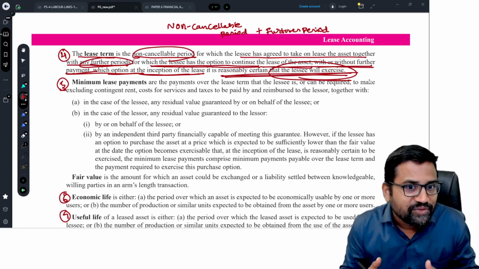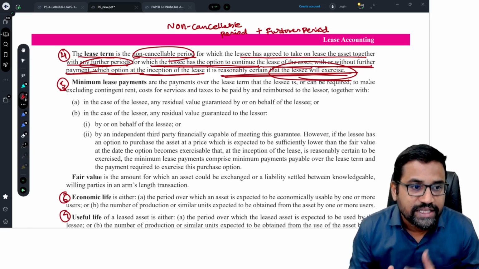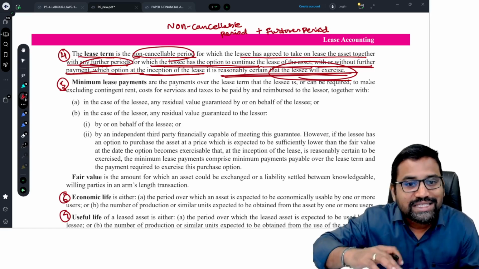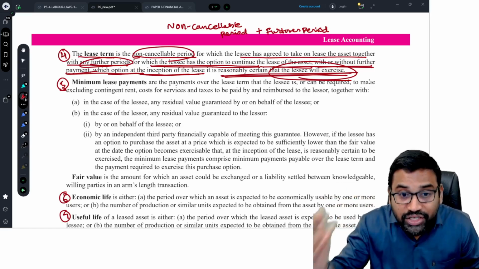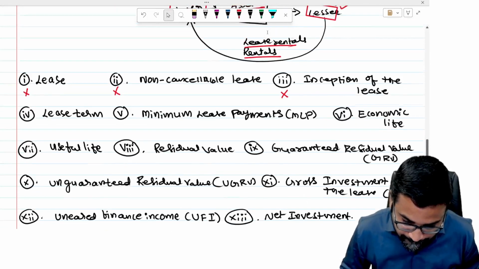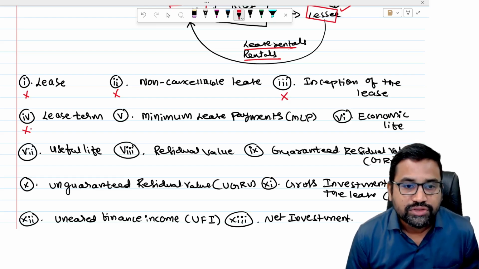Suppose in the beginning itself we have a doubt whether he will continue or not, then the further period should not be included in the lease term. So when will the further period be included in the lease term? Only when there is a reasonable certainty that he will continue the lease. So that is called lease term. Lease term is a combination of two things. What are those?